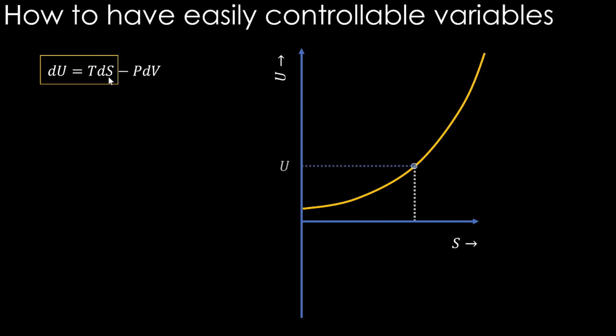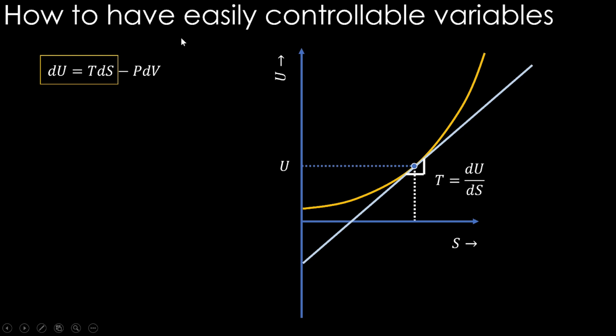Now in this, if we take some point here, U is this much and correspondingly the S is this much. At this point, if we draw a tangent like this, the tangent has a slope of T, right? So this is looking like y is equal to mx kind of thing. So this T is equal to dU divided by dS. So this height is dU, this part is dS.